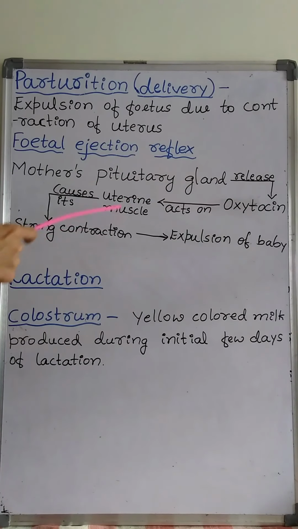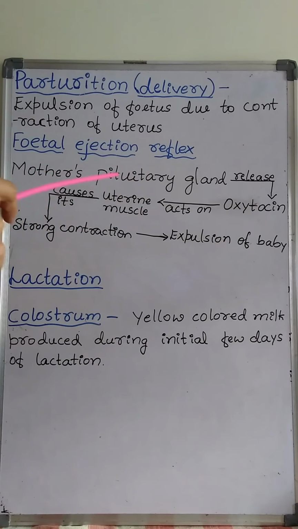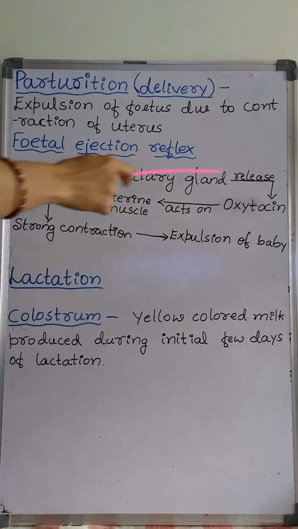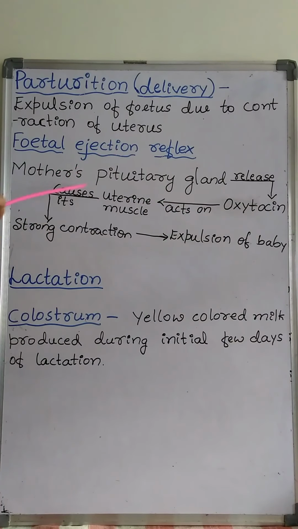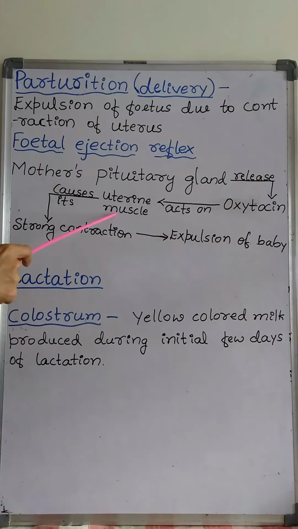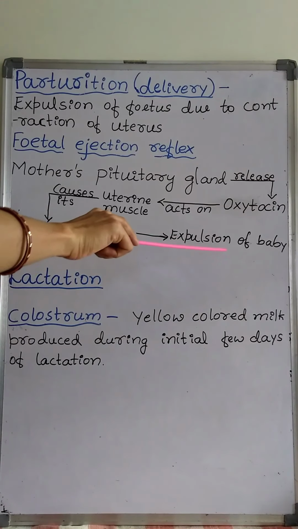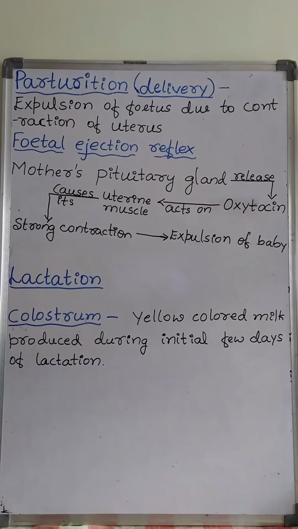The stronger contraction of uterine muscles leads to expulsion, or pushing, of the baby from the mother's uterus through the birth canal, or the vagina.